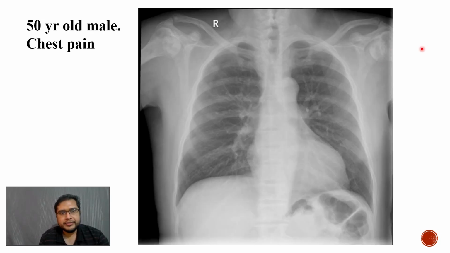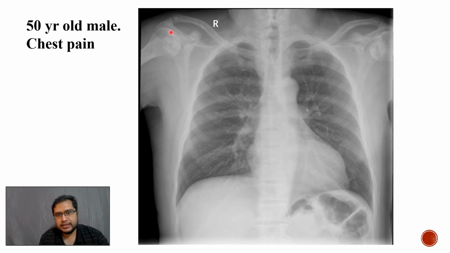So coming to another chest radiograph of a 50-year-old male patient who has come with chest pain. So another important radiograph where the constellation of findings leads to one particular diagnosis, as we can see that there is depression of the end plates here. Multiple end plates, central depression is seen, giving an H shape. So this is H-shaped vertebra.